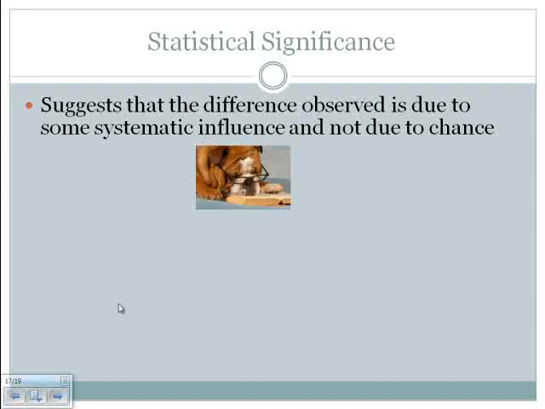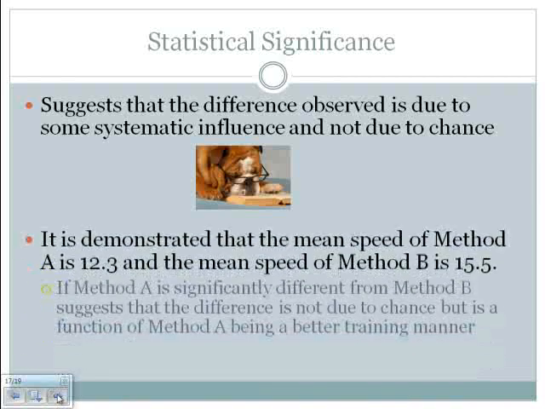Again, if we're working at the 0.05 level, that's our alpha level. What we're saying is that it could have happened by chance 5 times out of 100. Or if we're working at the 0.01 level, it could have happened 1 time out of 100 by chance. But 95 times out of 100 or 99 times out of 100, what we're suggesting is it was due to the fact that one of the training methods was actually better.